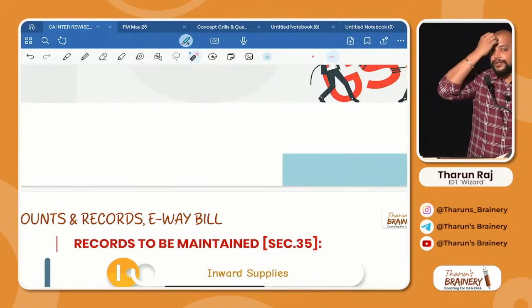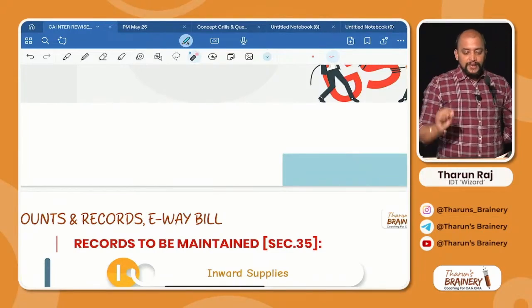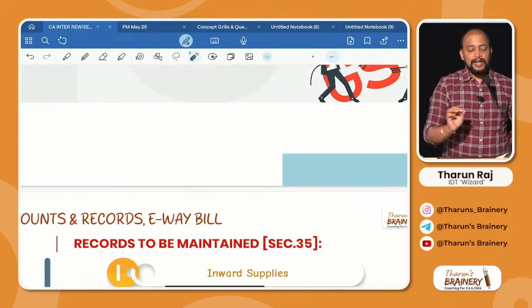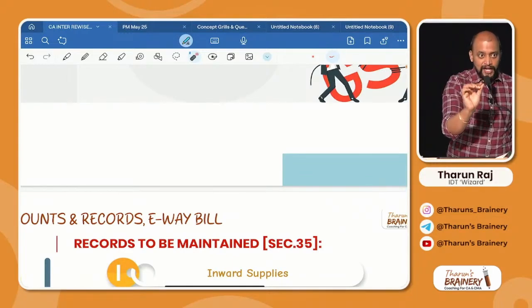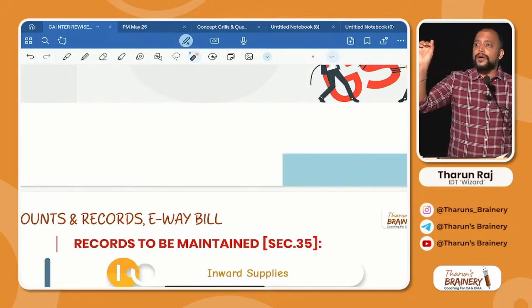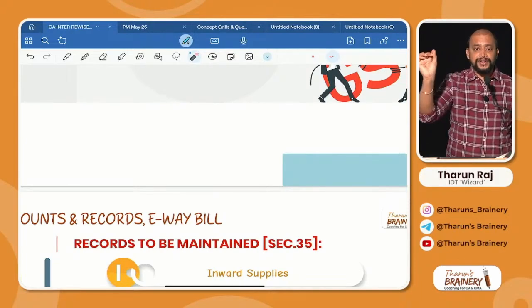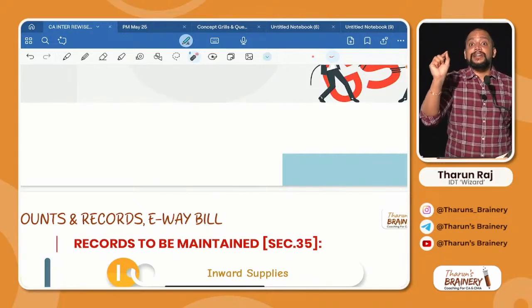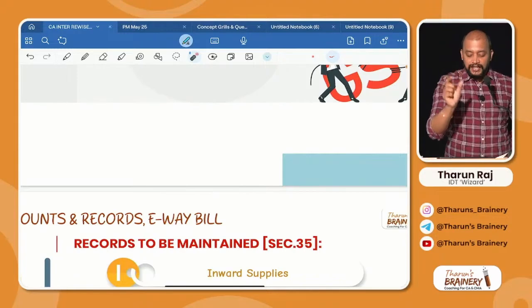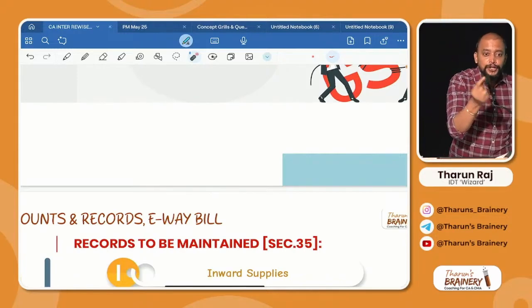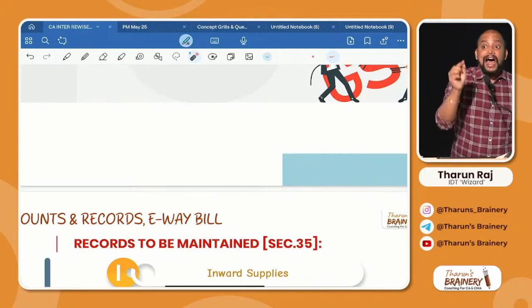Now, how you need to write, I will teach you. Whenever you get a question, what are the accounts and records to be maintained? As per section 35 of CGST Act, a registered person is required to maintain the following accounts and records. A, all accounts and records pertaining to, directly don't write inward supplies. All accounts and records pertaining to inward supplies, along with details of the suppliers.